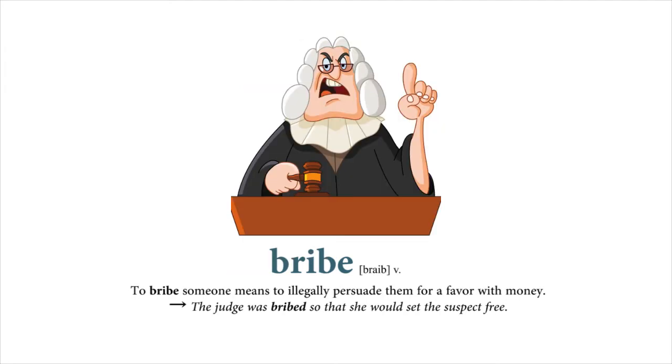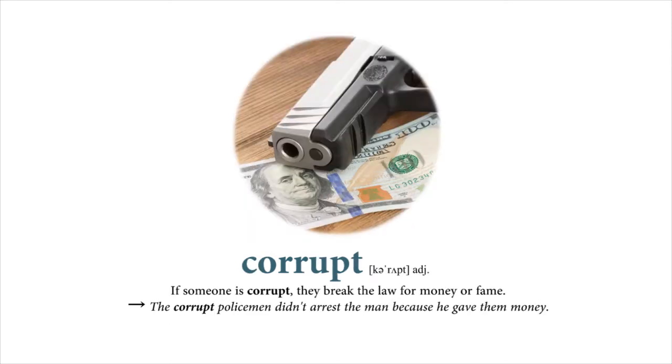Bribe. To bribe someone means to illegally persuade them for a favor with money. The judge was bribed so that she would set the suspect free. Corrupt. If someone is corrupt, they break the law for money or fame. The corrupt policeman didn't arrest the man because he gave them money.